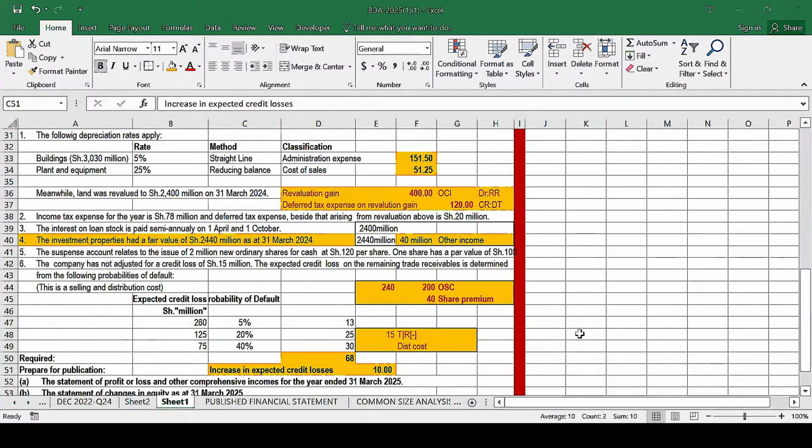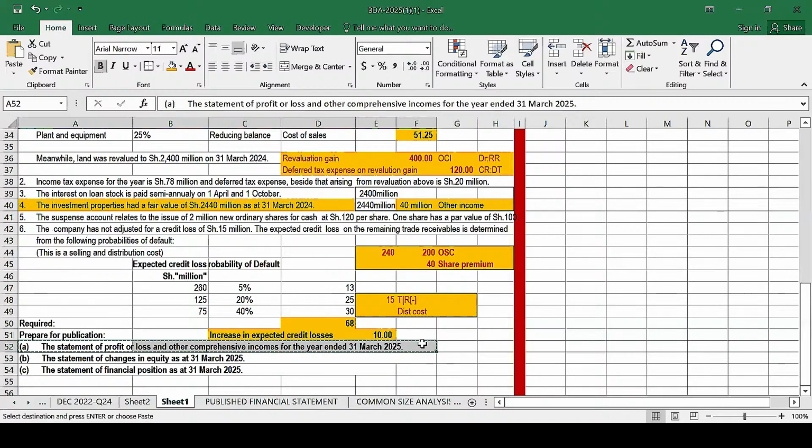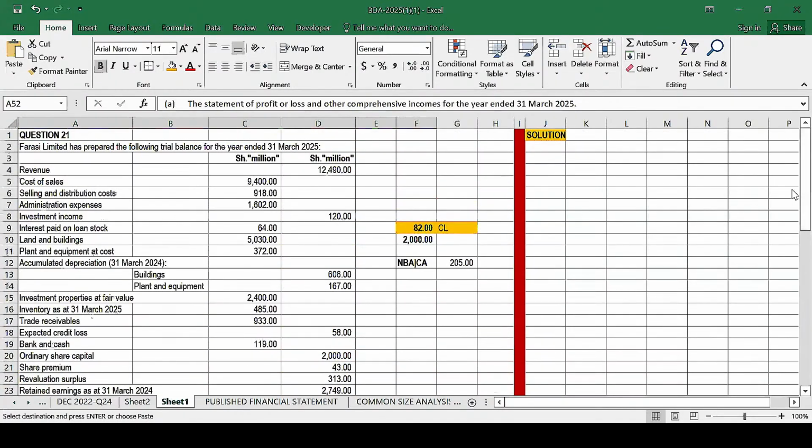I think in our case, we are done with the workings. So what we need to do is go straight to preparing what is required. We will start with part A. We said whatever you can copy, avoid a lot of typing. So we highlight all that, press Control C to copy, and we have it here now. Control V.